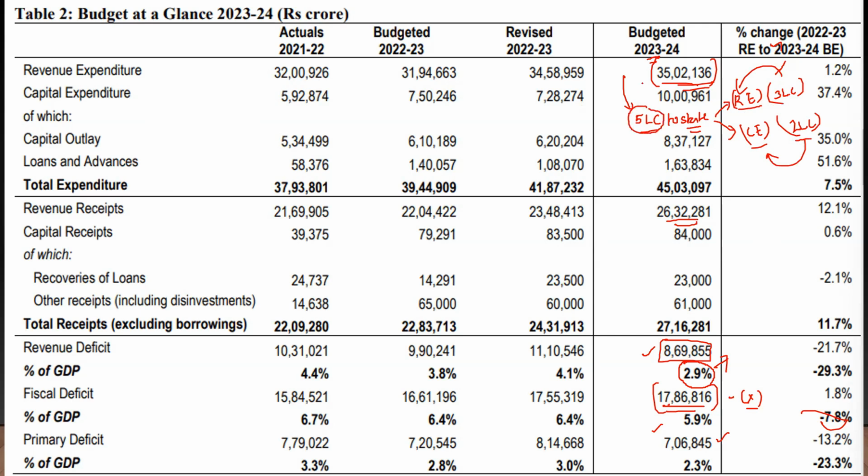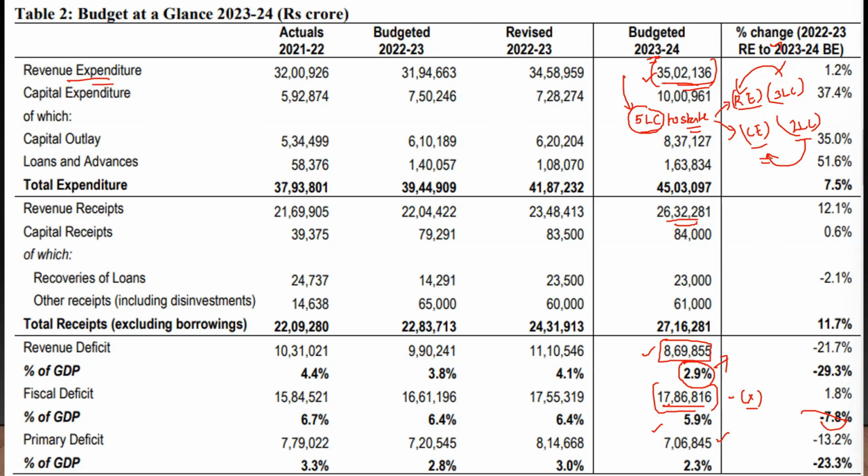This 5 lakh crore is part of the 35 lakh crore, which is revenue expenditure. So this is part of revenue expenditure, but in reality, this is capital expenditure. It's like a capital expenditure within a revenue expenditure. I hope you get it, it's a bit tricky.